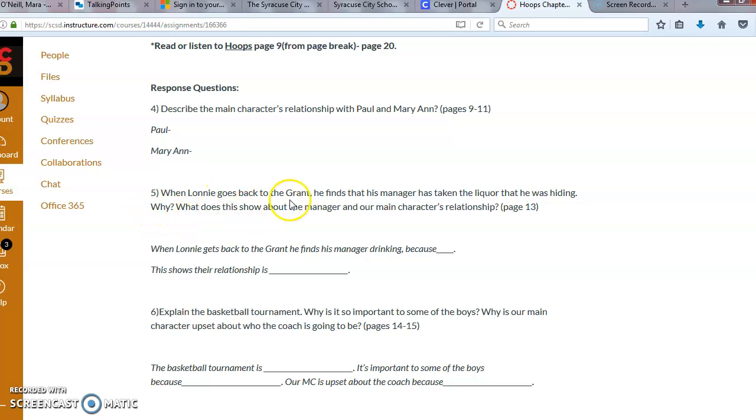What does this show about the manager and our main character's relationship? Look at page 13. Miss Porter also gave you some writing prompts. She says, for the first question, when Lonnie gets back to the Grant, he finds the manager drinking because blank. Fill it in. This shows their relationship is blank.